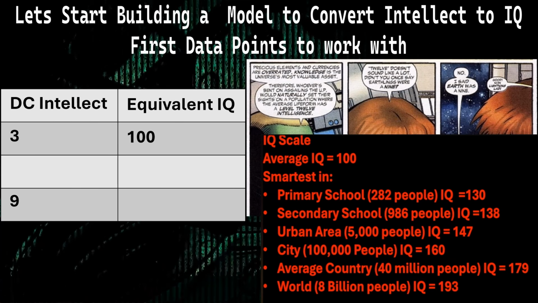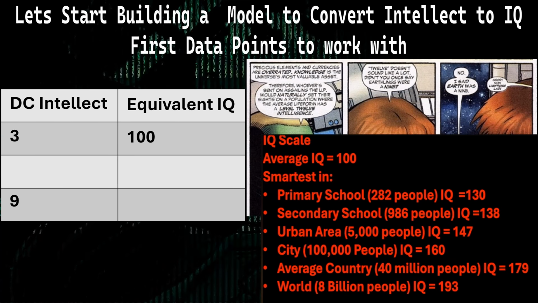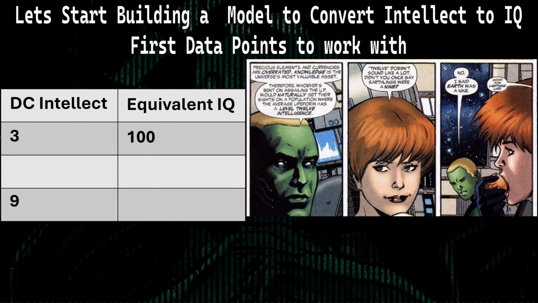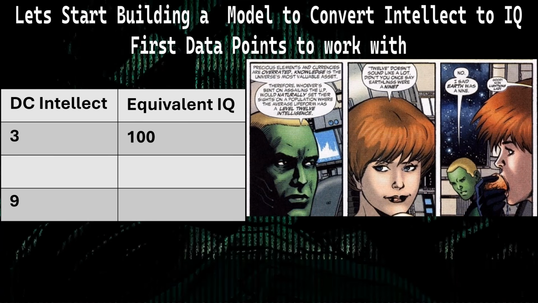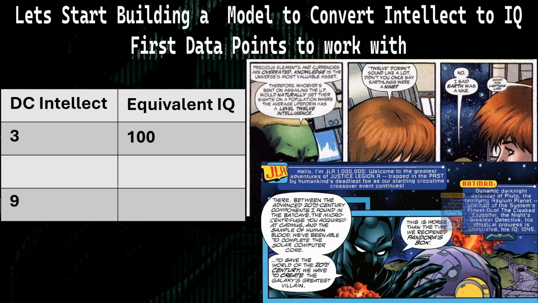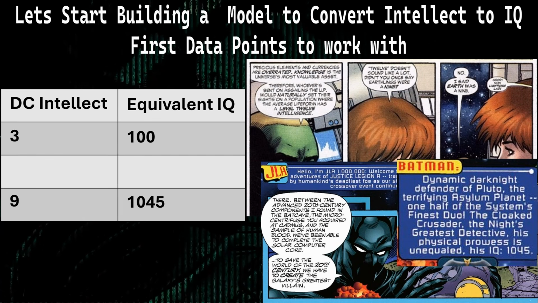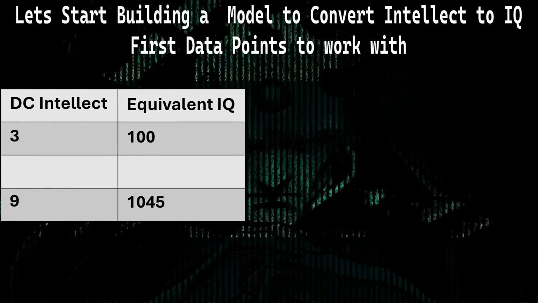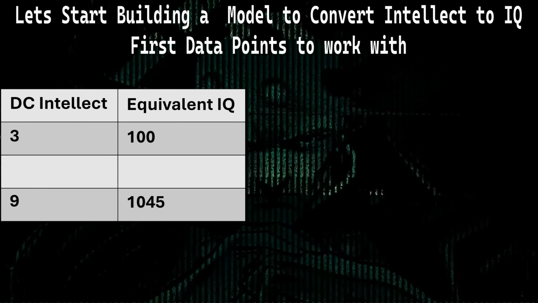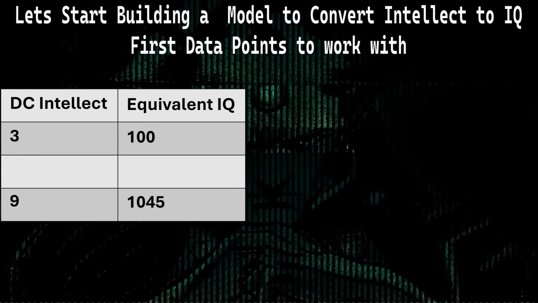However, we shouldn't be using that because, as we know, the context of the DC Universe is far different than that of real life, to the point we actually know what the highest IQ is in DC One Million, that being of Batman One Million with an IQ of 1045. Far bigger than the 193 we'd expect to be the max of planet Earth. For our last data point, we'll be using that of an 8th level intellect. Now this gets a bit more complicated.